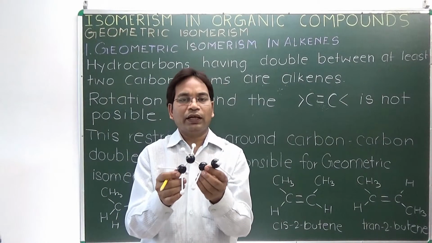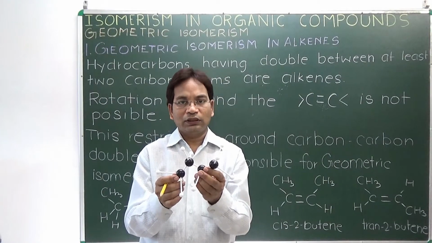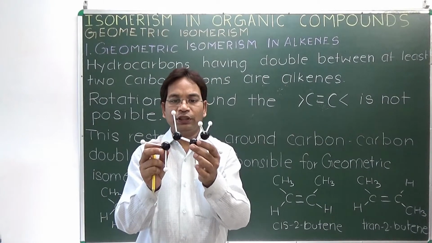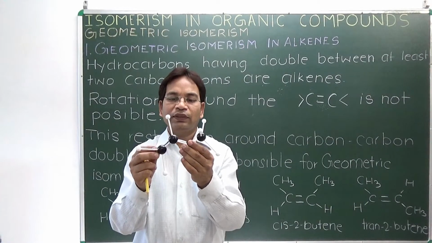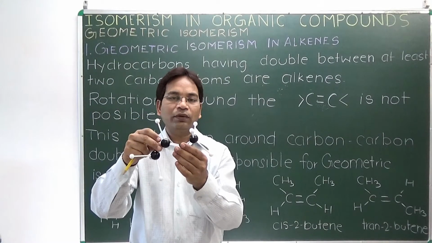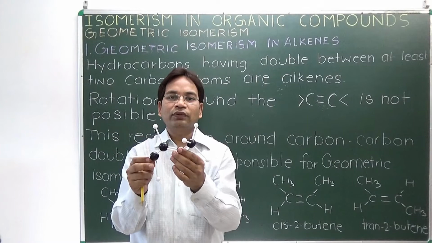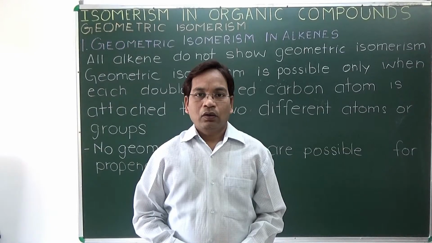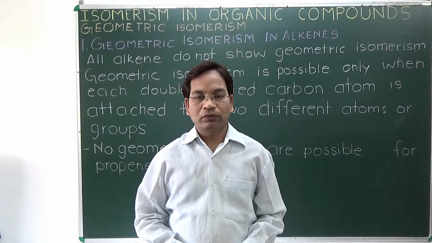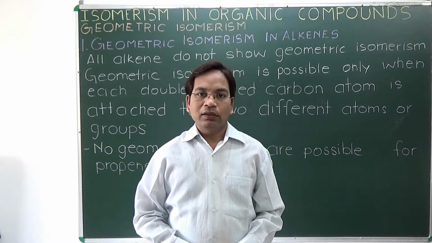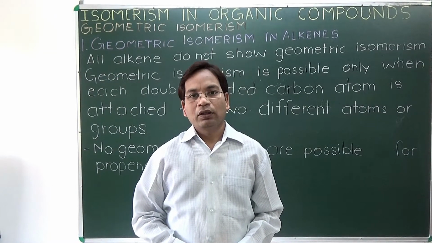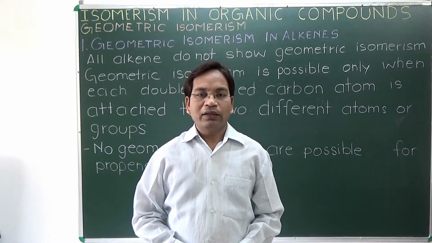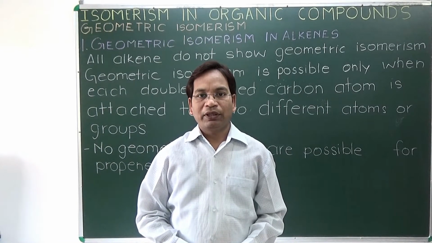So for geometric isomerism a carbon-carbon double bond is necessary, like in 2-butene. This is trans 2-butene. If this carbon comes over here and the hydrogen goes over there, then these two methyl groups come closer and it becomes cis-2-butene. All alkenes do not show geometric isomerism. Alkenes having a carbon-carbon double bond, when each double bonded carbon is attached to different atoms or groups, show geometric isomerism.